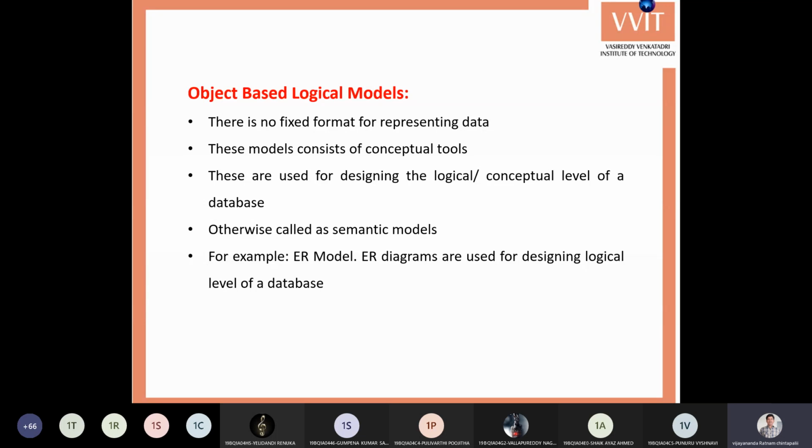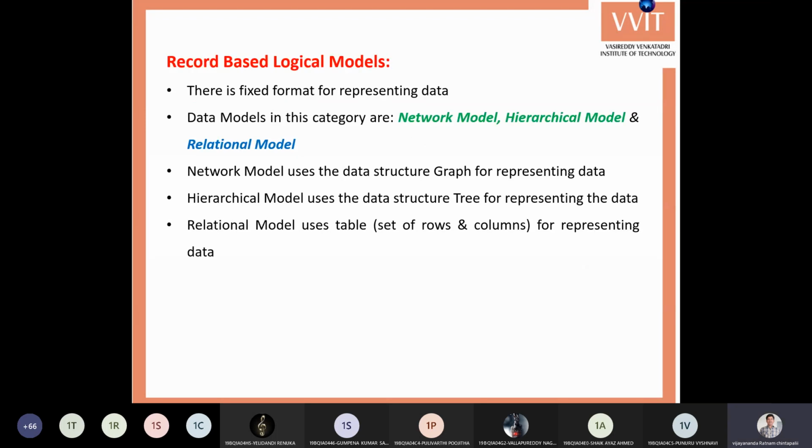It is very similar to our flow chart. Here everything is represented in the form of pictures. From those pictures, we will get the actual values that are going to be stored in the database in real implementation. Now we'll move on to the record-based logical models.